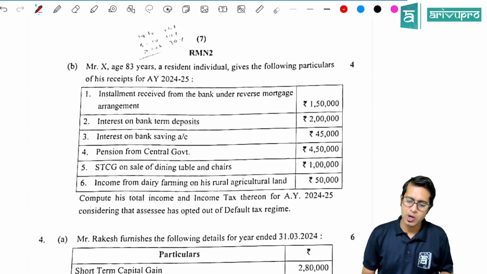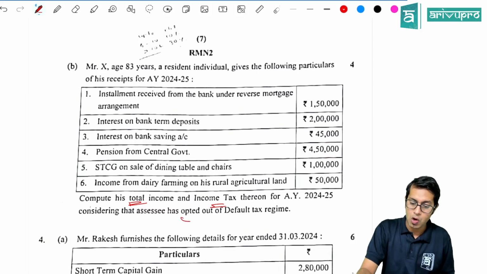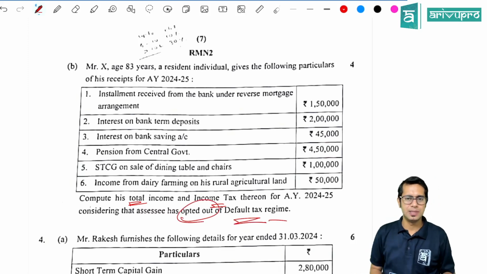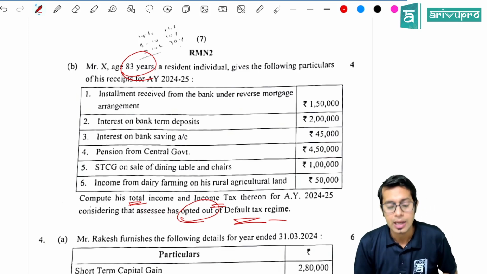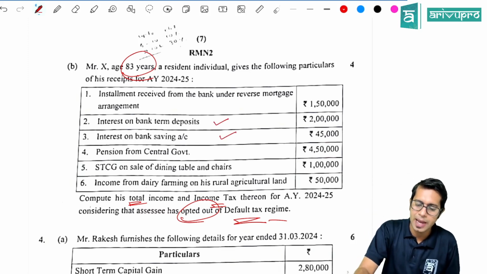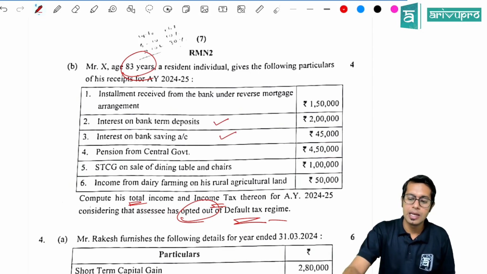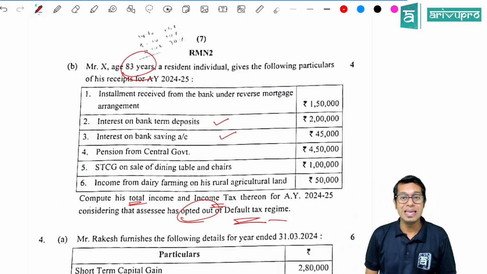Then the next point is the computation of total income and tax liability if you have opted out of the default tax regime. This is a simple question, but you should be very careful. Who is this question applicable for? If you are a super senior citizen, there are benefits on term deposit, bank account and savings deposit interest, where you get a limit under section 80TTB.